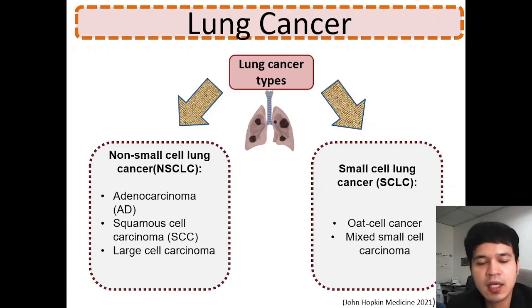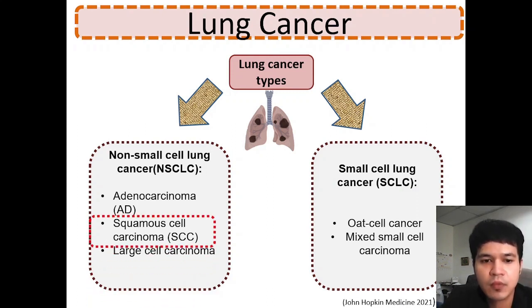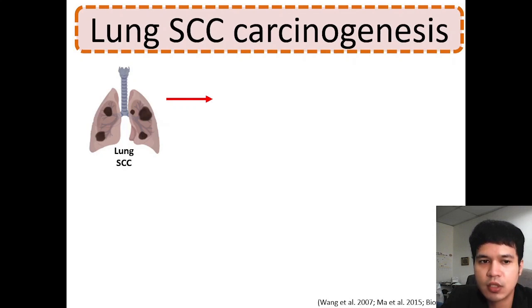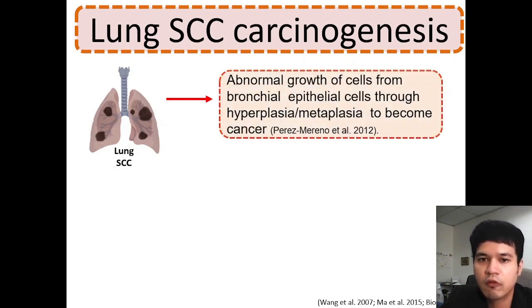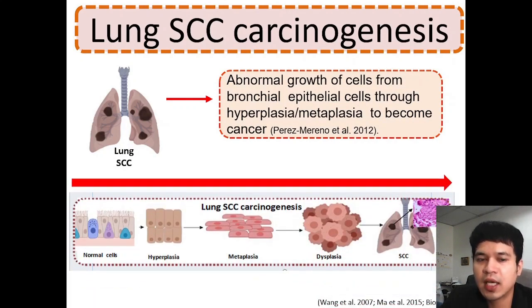For the introduction, lung cancer is divided into a few types based on histopathological observation. In this study, we are focusing specifically on squamous cell carcinoma, which is one of the common types of human lung cancer. Lung squamous cell carcinoma is defined as the abnormal growth of cells from the bronchial epithelial cell to hyperplasia, metaplasia, and lastly progressing to become a cancer, or SCC. Other than histopathological observation, lung SCC can also be differentiated from other types of lung cancer through the expression of cytokeratin 5-6, where lung SCC tumors usually have overexpression of cytokeratin 5-6.